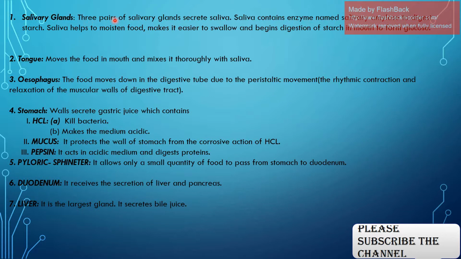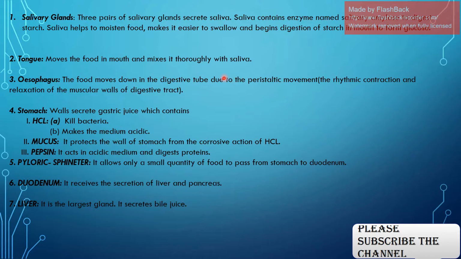In our body there are three pairs of salivary glands which secrete saliva. Saliva contains an enzyme, the salivary enzyme, to digest starch. Saliva helps to moisten food, make it easier to swallow, and begins the digestion of starch in the mouth to form glucose.